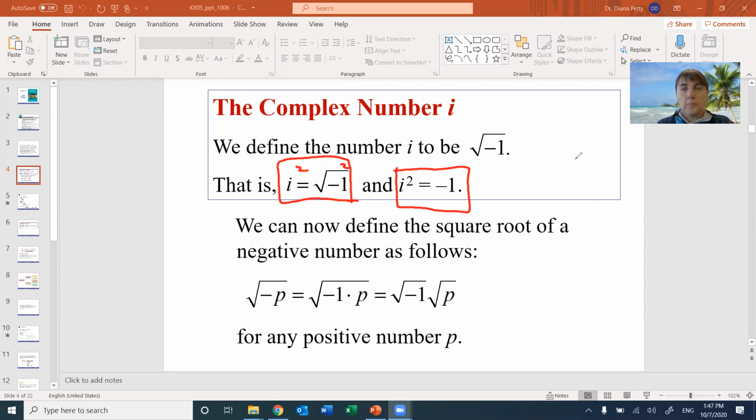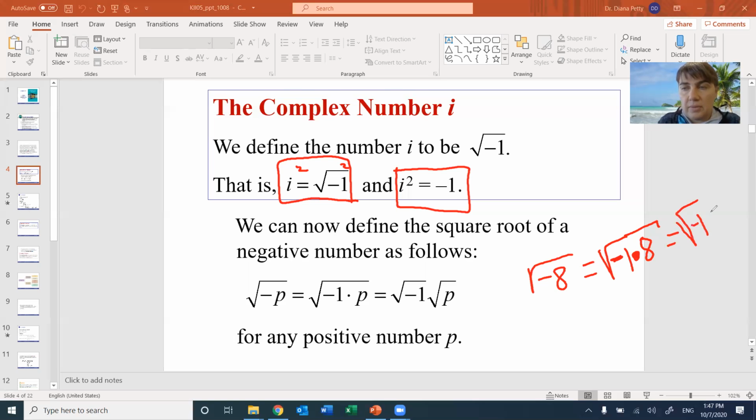So these are definitions. What you're going to do with this -1, for example, let's say you have square root of -8. Because of this negative, this is not going to be a real number. So you're going to split this expression into square root of -1 times 8. This is times and this is minus. And then you can split the square root, if you remember.